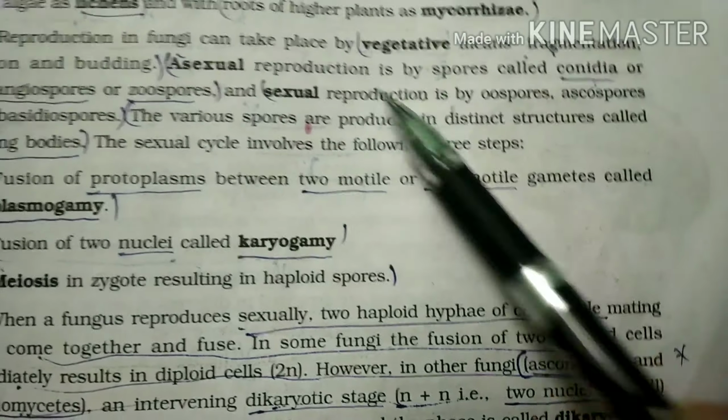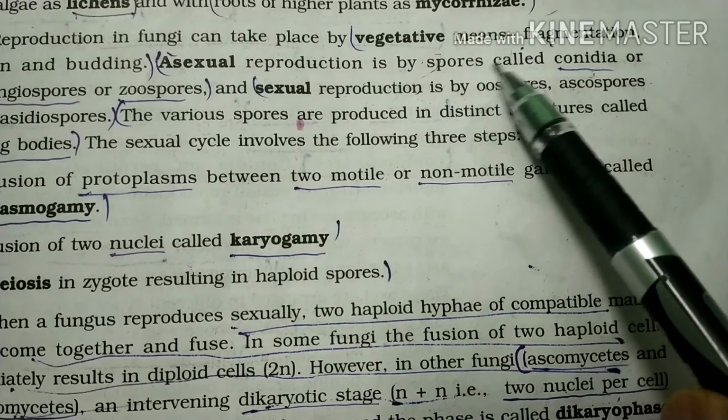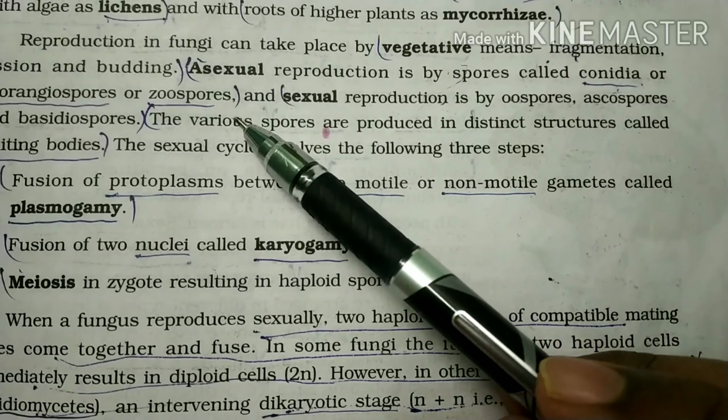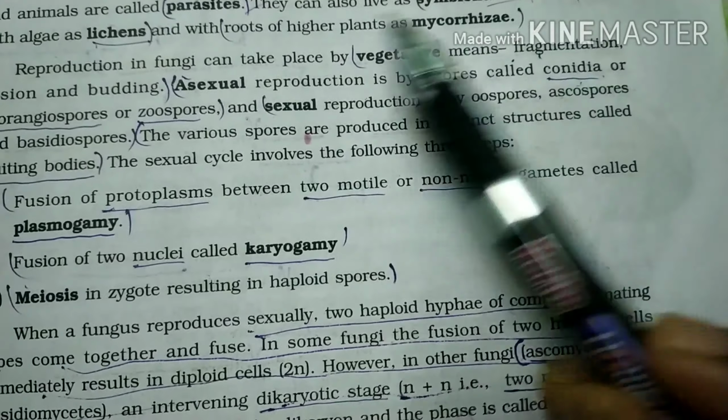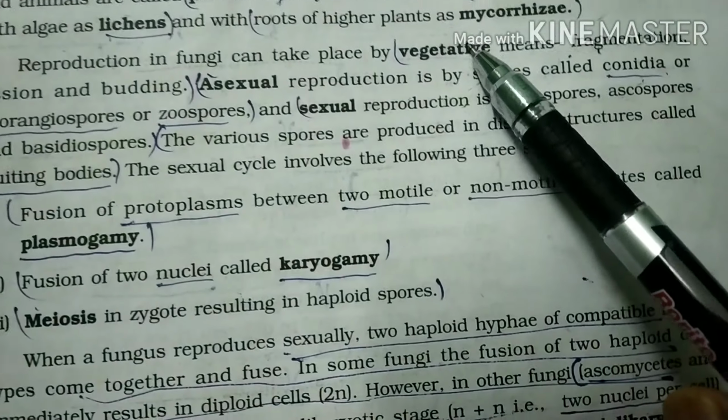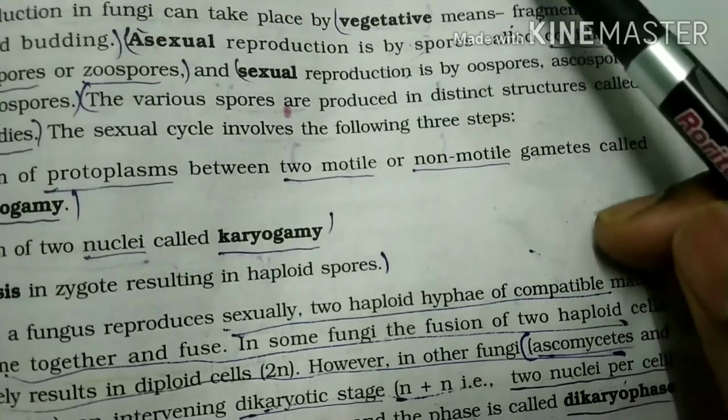Asexual reproduction is by spores, which are called conidia or sporangiospores, or zoospores. These are the types of asexual reproduction. This is how asexual reproduction of fungi takes place.